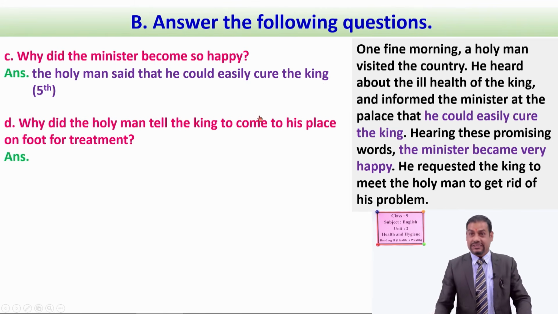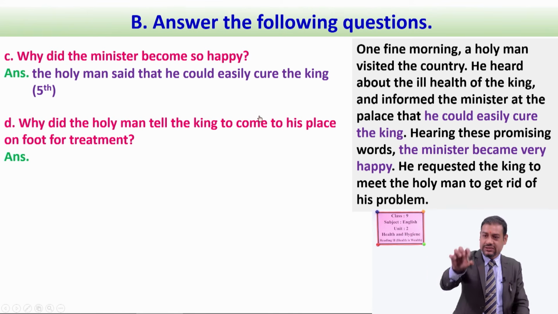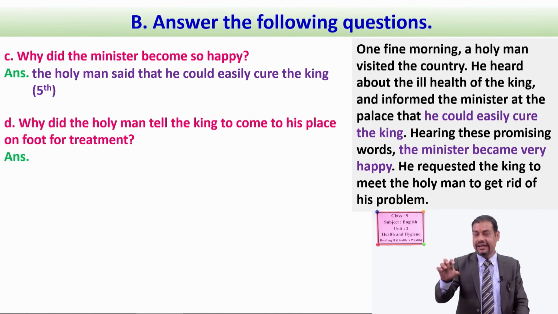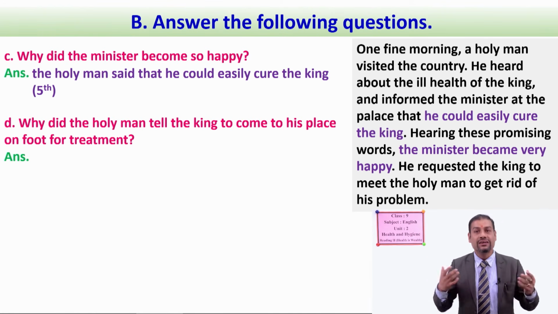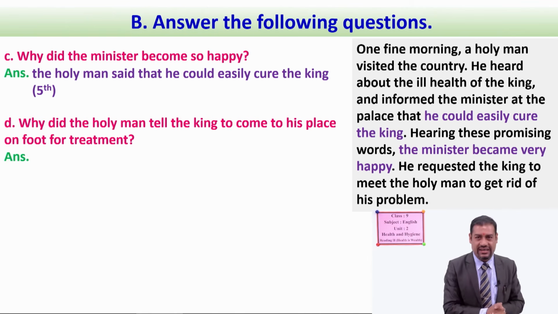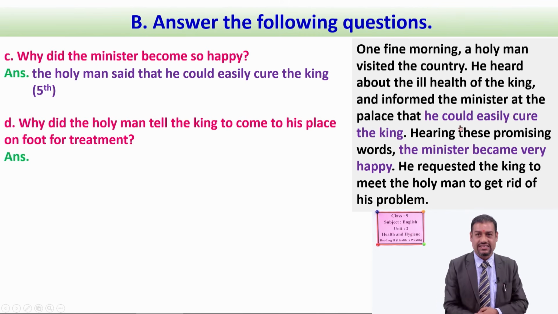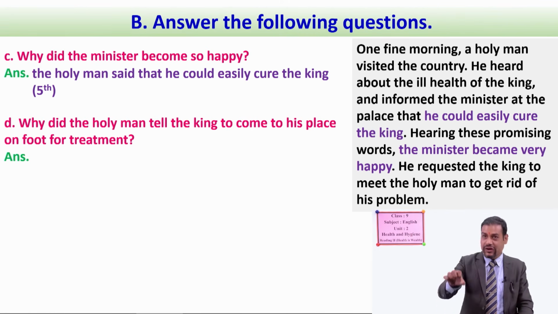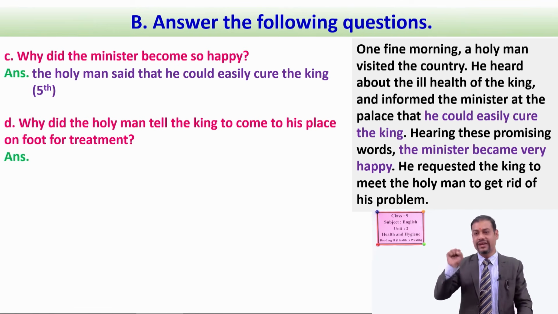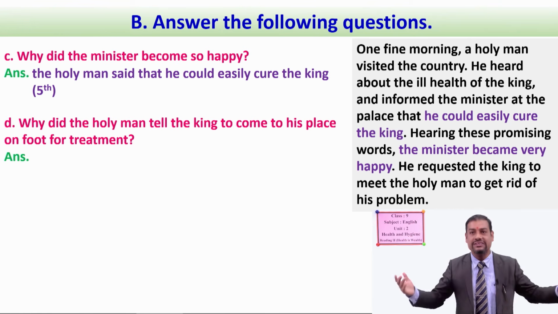See, dear students, you have to understand, if we just pick out the answer from the line or from the word, that is literal comprehension. Very simple task. If we have to find out the answer from one sentence to another sentence, you can understand that as reorganization. And if the answer is not clearly given and we have to pick out the ideas, you can say that is an inferential type of answer.